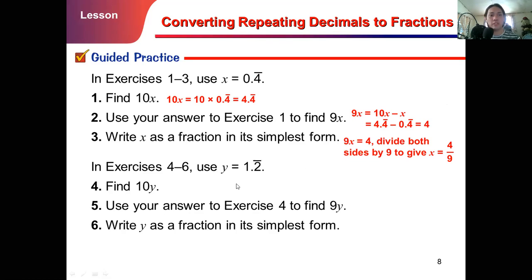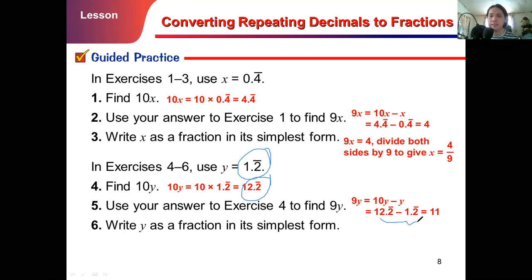So you can use that method if you're comfortable to use it. Let's proceed to exercises 4 to 6. Our repeating decimal, the given, is 1.2 vinculum. So find 10y. To find your 10y, of course, multiply it by 10. That gives us 12.2 vinculum. And after that, use 9y is equal to 10y minus y. So you just subtract the given from the 12.2 vinculum, minus 1.2 vinculum, that gives us 11.